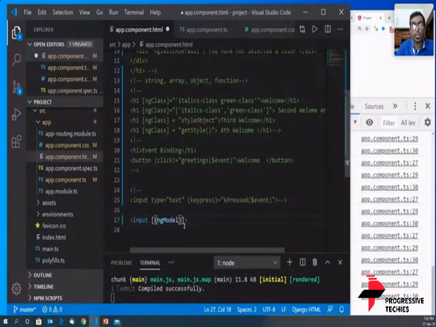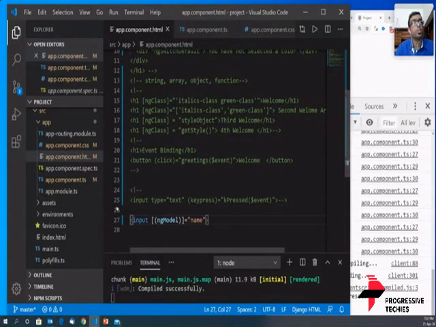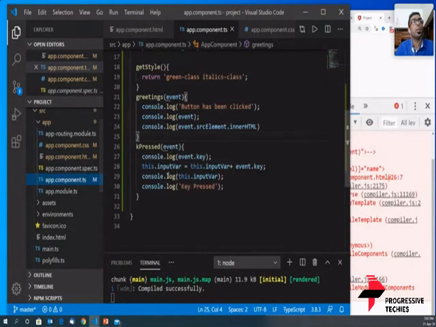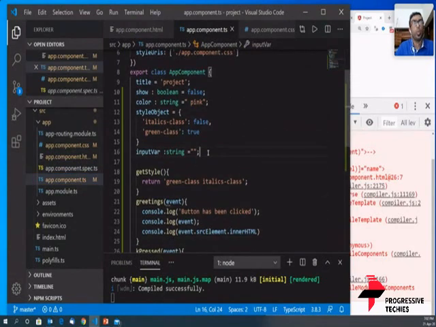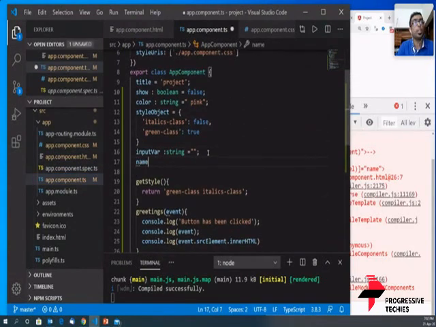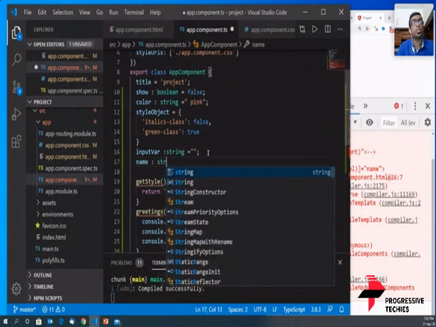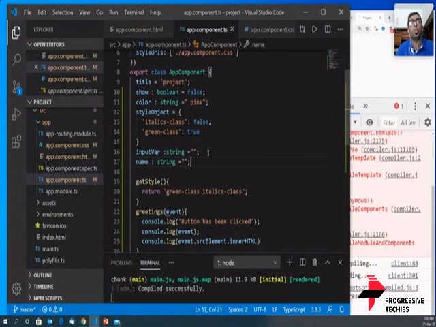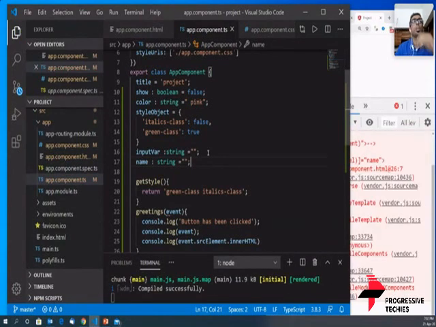I'm going to assign this to a variable called name. I'm going to come here and have a name which is of the type string assigned to null. I'm going to save this. Let's run our code and see what happens.